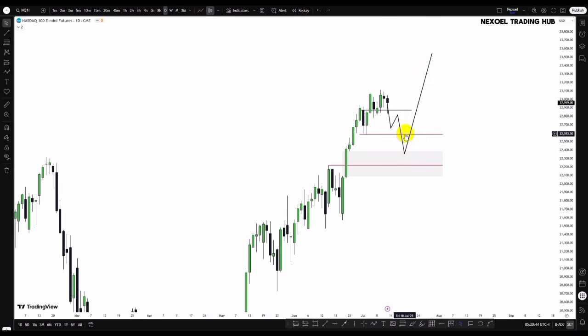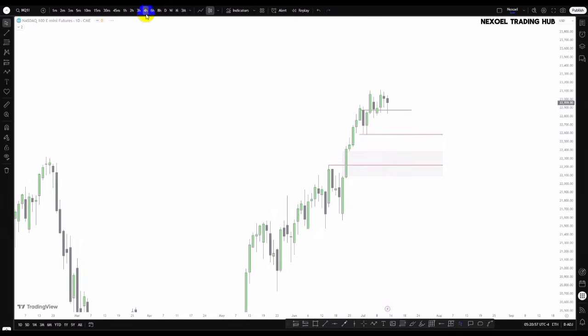So we can see within the weekly bullish fair value gap zone, we have the daily bullish fair value gap zone and this unmitigated institutional order flow zone. So this is the NASDAQ from the daily time frame. Let's check the 4-hour time frame.